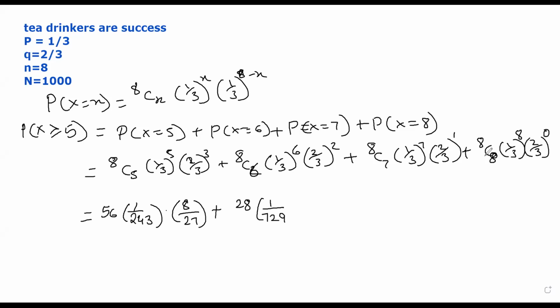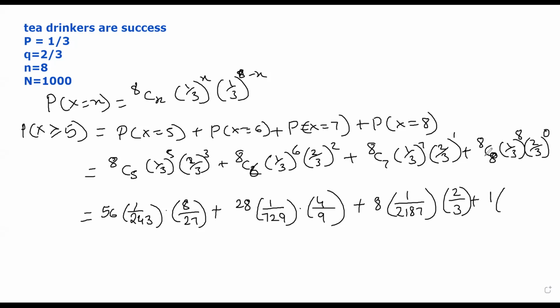So 1/3 raised to 6 is 1/729 into 2/3 raised to 2 is 4/9 plus 8c7 is 8, 1/2187, 1/3 raised to 7 and 2/3 raised to 1. 8c8 is 1. 1/3 raised to 8 will be 1/6561. Actually सारा डिनोमिनेटर 6561 ही होने वाला है क्योंकि अल्टीमेटली 3 raised to 8 ही आ रहा है सब.